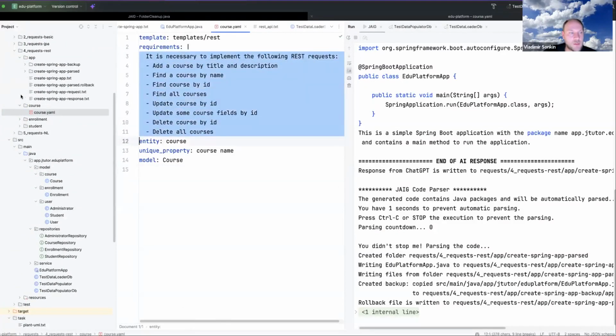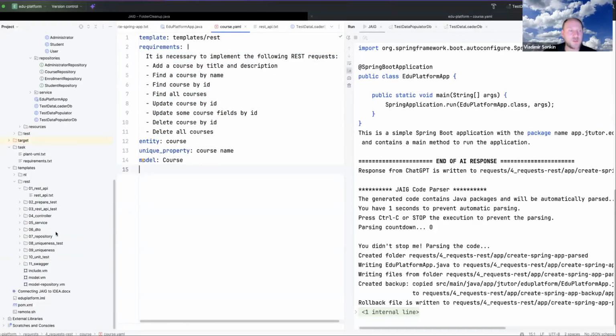And I will press this button, and it will apply these requirements to this universal pipeline of prompts. So this is universal. It can be applied to the generation of any entity with any requirements. And it makes the prompt sequence really universal.